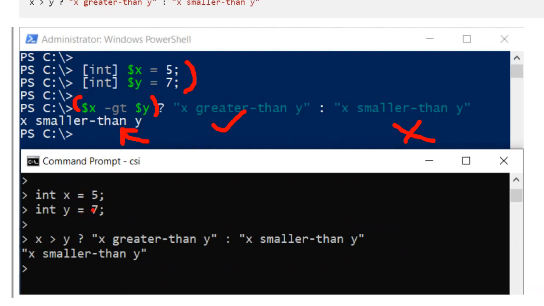And the same applies to C#. Here we have used the greater than sign, this is our condition, and because this condition is false, this particular part would be executed. All right, so that is why you see x smaller than y in C# as well.